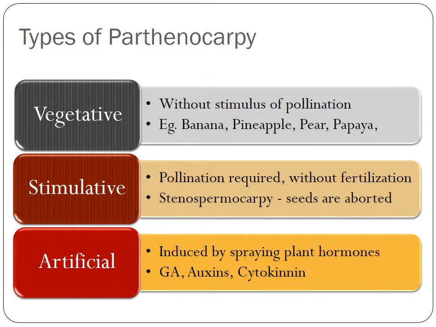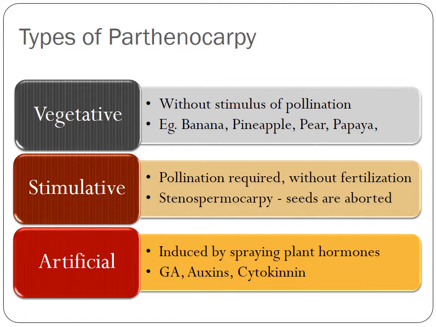First is vegetative parthenocarpy, in which the fruit develops without the stimulus of pollination. Meaning, even if there is no pollination, the fruit will develop on its own. Examples are in case of banana, pineapple, pear and papaya. Whereas second type is stimulative parthenocarpy.